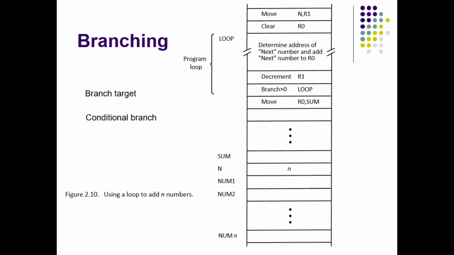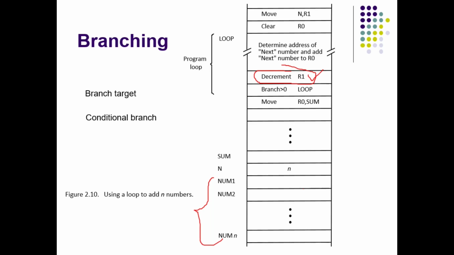And here you can see every time a number is added, we decrement R1. What is R1? The total number of numbers present that have to be added. So every time we add a number, we decrement R1 to indicate that one number is reduced. Its result, we have added to R0. So when R1 becomes 0, that means we have added all n